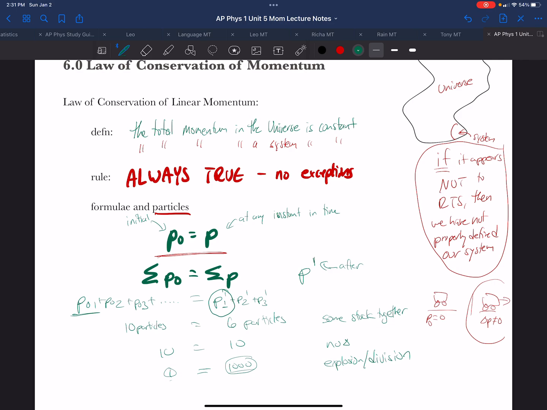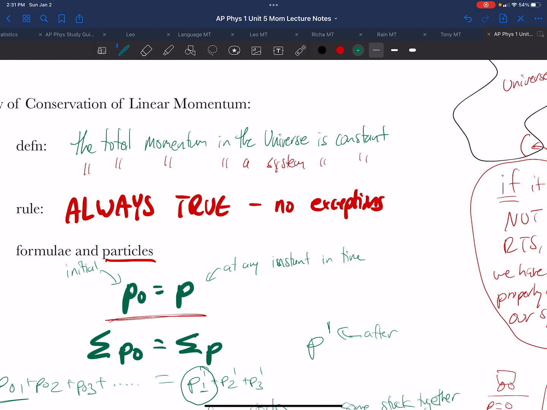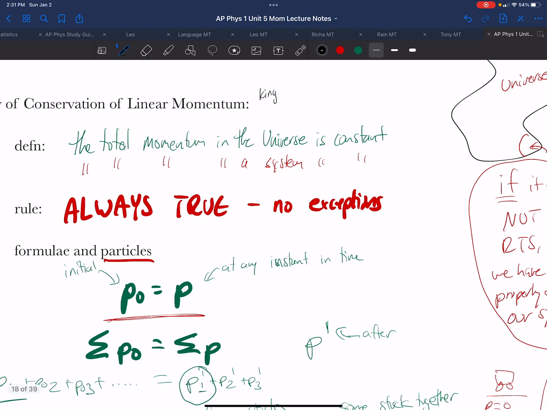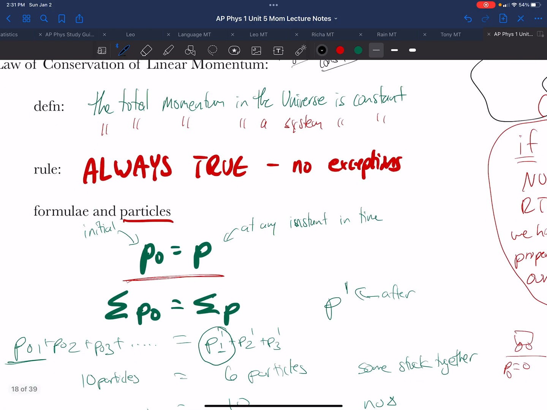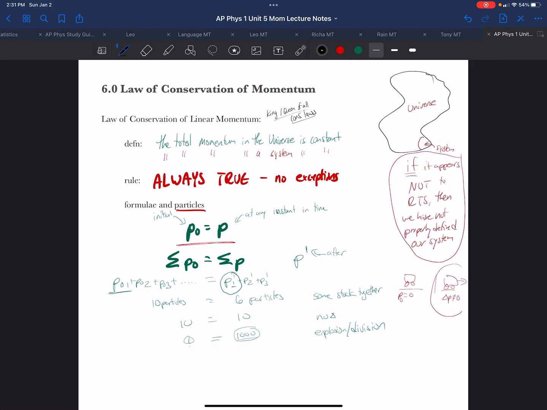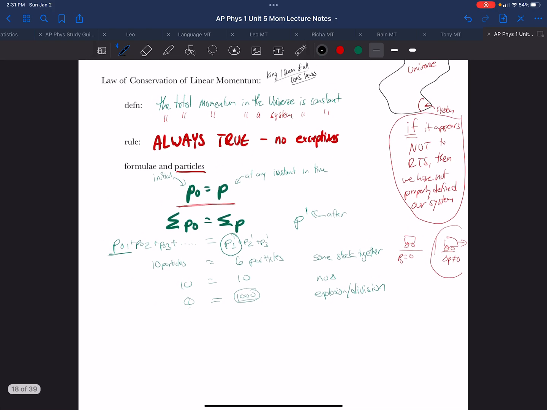It is always, always true. And this is why I oftentimes think of the conservation of linear momentum as the king of all the conservation laws. Or queen. Because it is always true. And that is the law of conservation of momentum.